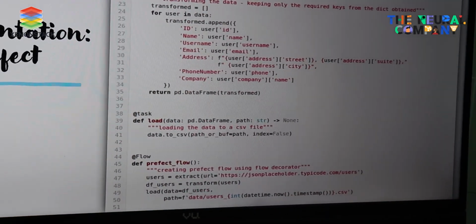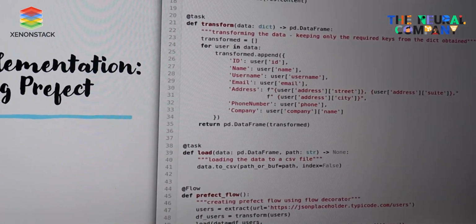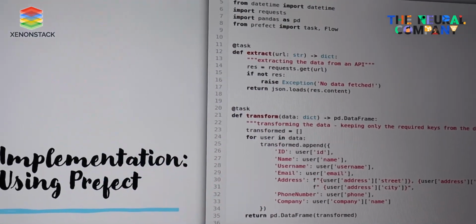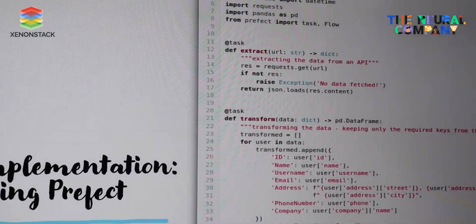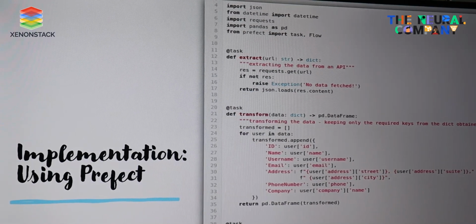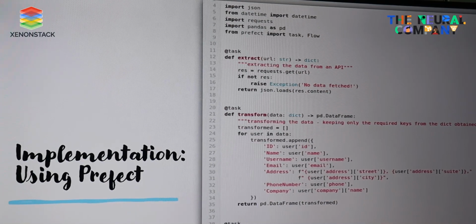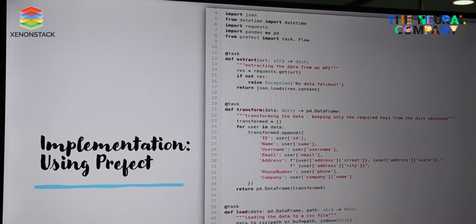Now when we do this same thing using Prefect, what is the difference? The functions were running and the ETL pipeline was working, but when we need to schedule it, or we need to look at the logs, then we can use Prefect. The only thing that has changed here is we have used the task decorators.